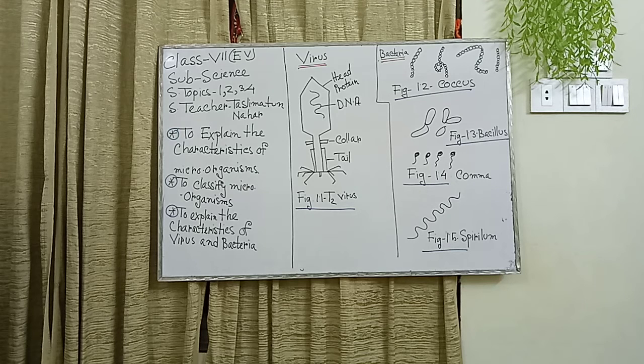Virus, bacteria, fungi, algae, amoeba, etc. are called lower organisms. Among them, virus, bacteria and amoeba are not visible without the help of a microscope. So, these are microorganisms. Again, what are the microorganisms? Only virus, bacteria and amoeba.